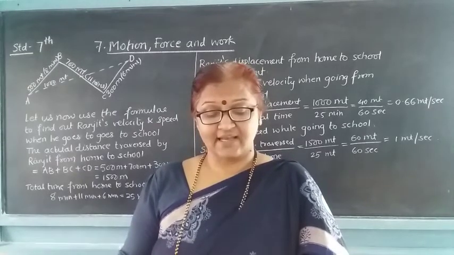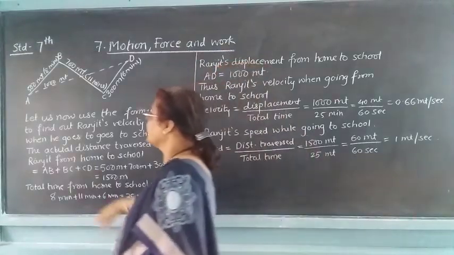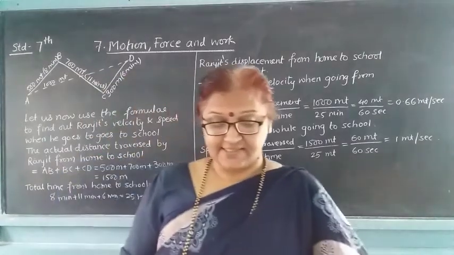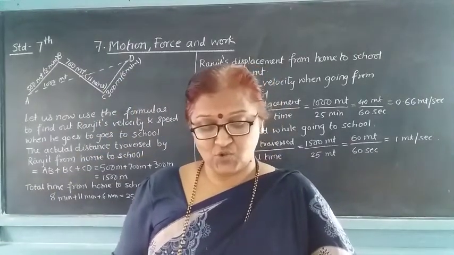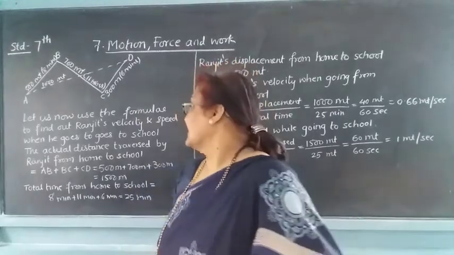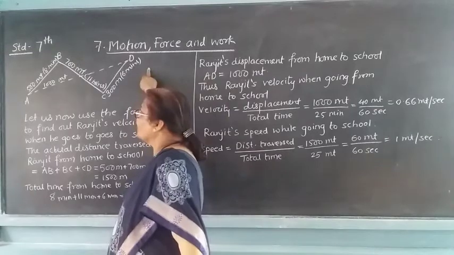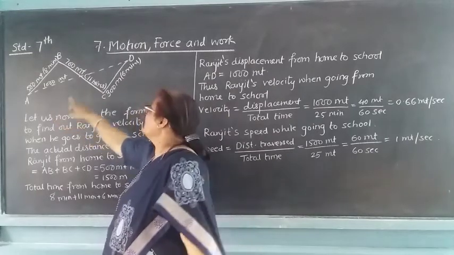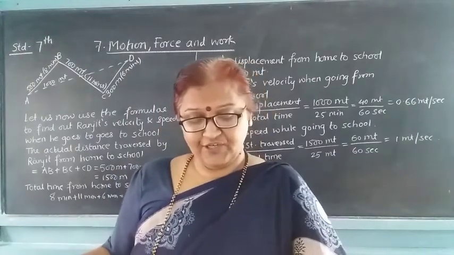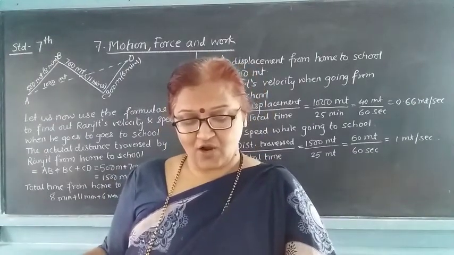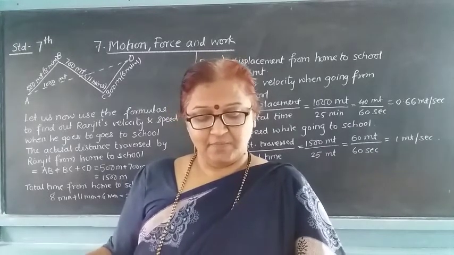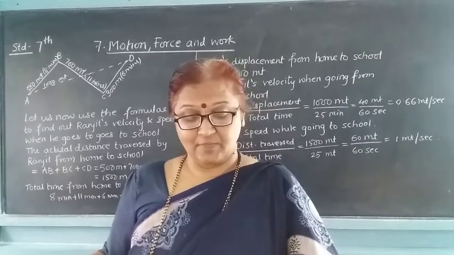Ranjit's house is at a place of A. Where is Ranjit's house? Ranjit's house is at point A. The figure alongside shows the distance traversed by Ranjit to reach the school at D. At A he has his house, and at D he has his school. If we do not take direction into account, we find Ranjit traversed a distance equal to AB, BC, plus CD.